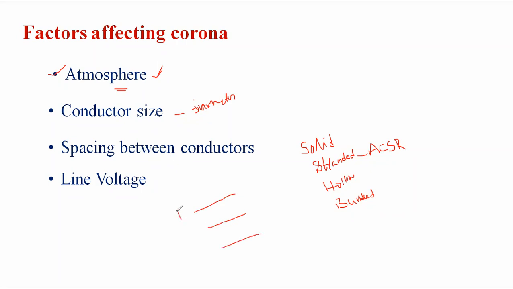And the spacing between the conductors, as per the IEEE standard. For example, take the 3-phase, 3-wire system, that is R phase, Y phase, B phase. As per the IEEE standard, from R phase to Y phase the spacing is given, and Y to B more or less the same. As per the IEEE standard, already tested, the voltage drop is minimum and the efficiency is good. If the spacing between the conductors is increased, automatically the corona is minimized. And the last one is the line voltage.